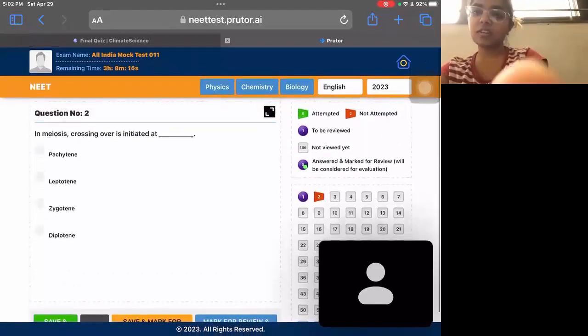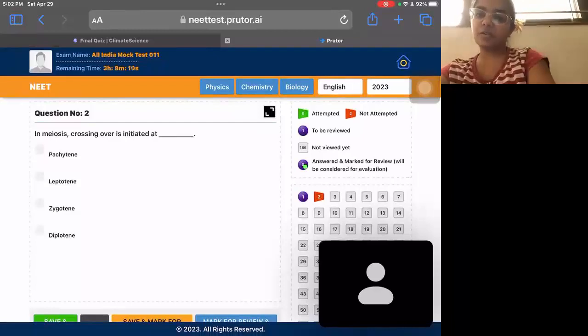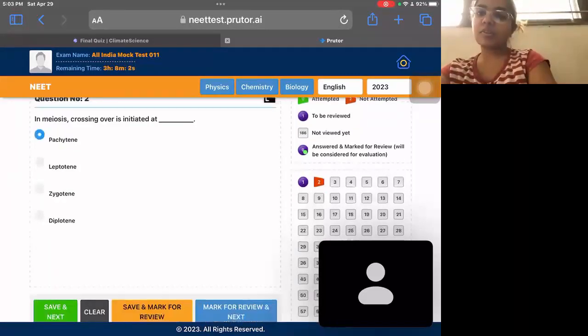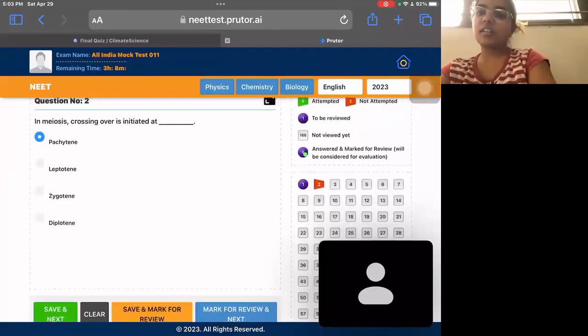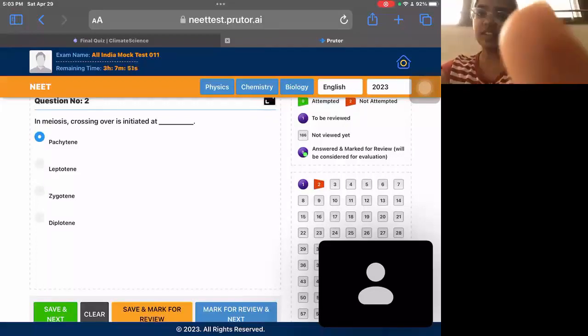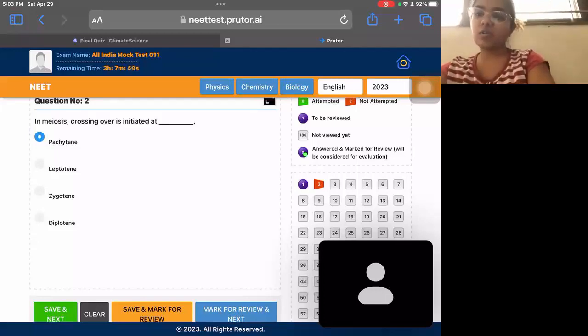Crossing over is initiated at. Crossing over initiate कब होता है? This is also a direct NCERT question. It's in the Pachytene stage. उसमें crossing over initiate हो गया. इसमें कुछ concept नहीं है, ये याद ही रखना है. सारे जो diagrams दिए हुए हैं meiosis के सारे stages, you have to remember them. और Pachytene में crossing over होगा when DNA from one strand will go to another chromosome.